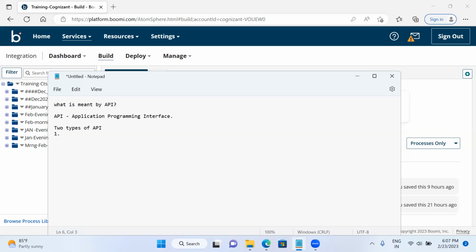In the same way, whenever you are exposing the API, if I am sharing my application with a third party, that is nothing but exposing my API. So I have to follow a couple of ways here. In that process, I will be using the web services server connector. In the start step itself, I can select the web services server connector, and it acts as a listener here.